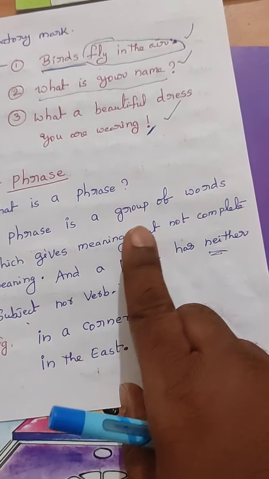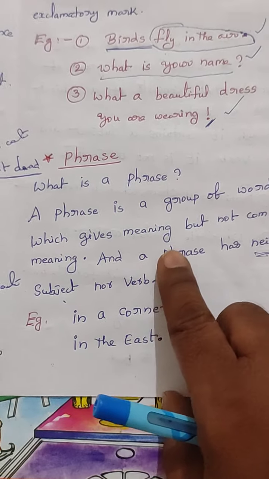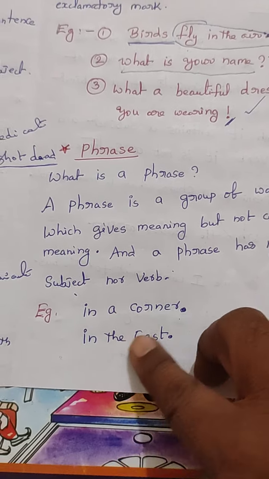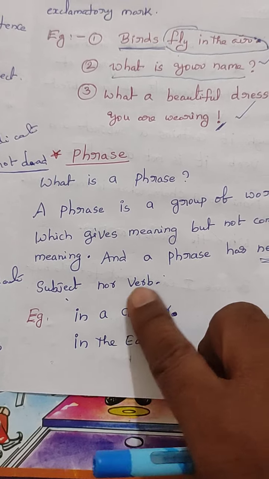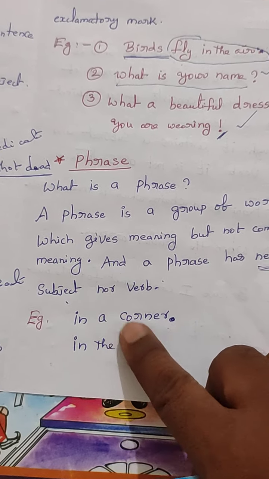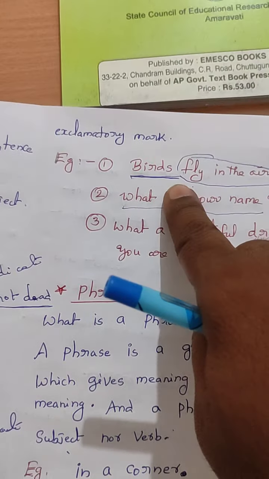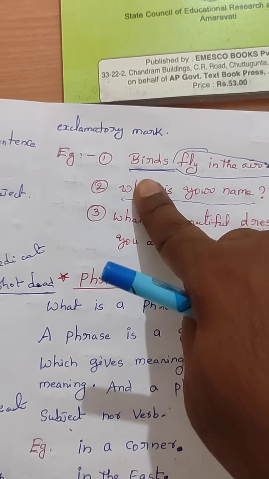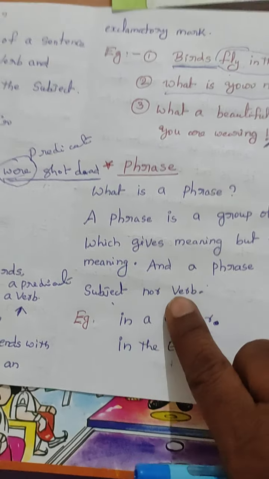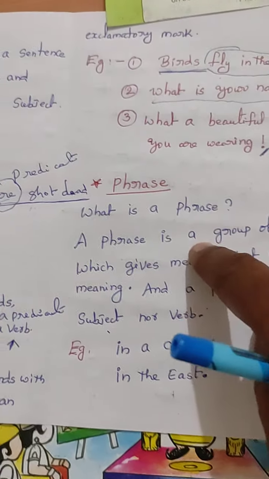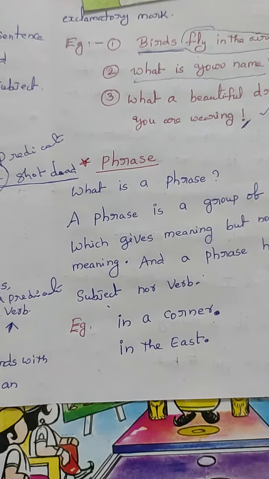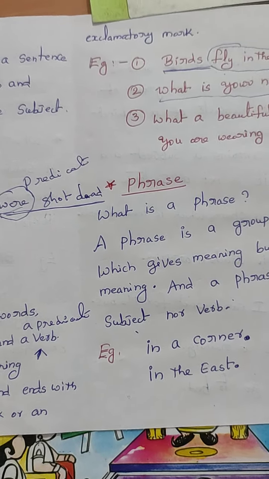A phrase is also a group of words which gives meaning, not complete meaning. And moreover, it does not contain a subject and does not contain a verb like sentences. Sentences contain a subject and a predicate, but a phrase does not contain a subject and a verb. It is unlike a sentence. A phrase is different from a sentence. Okay, children, have you understood?